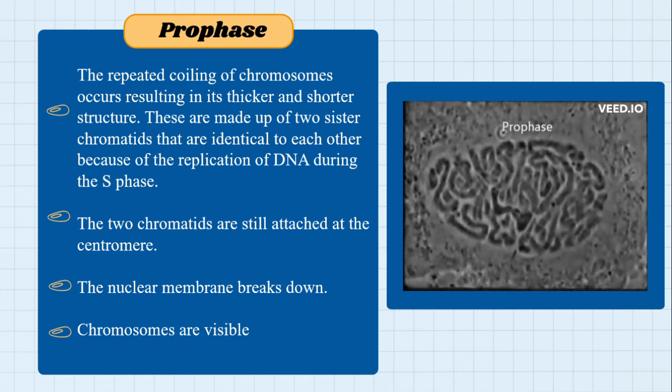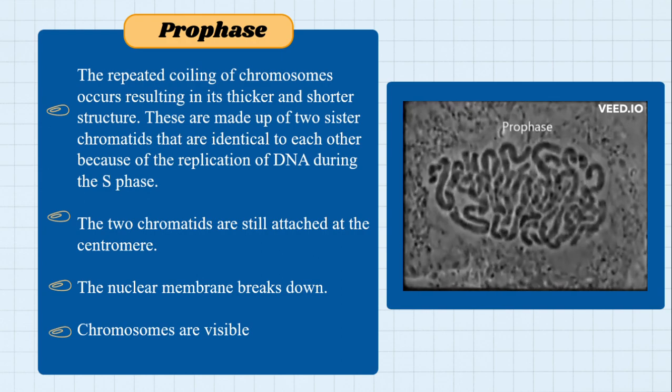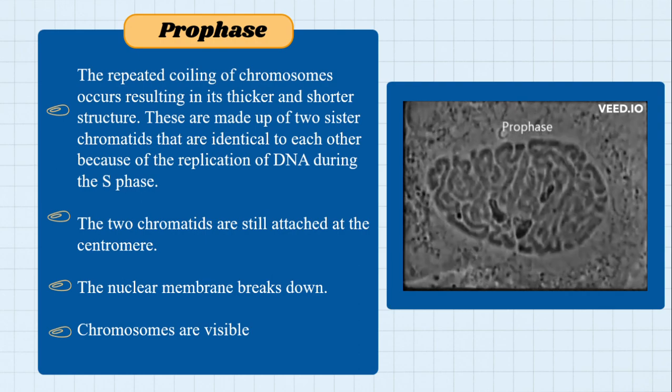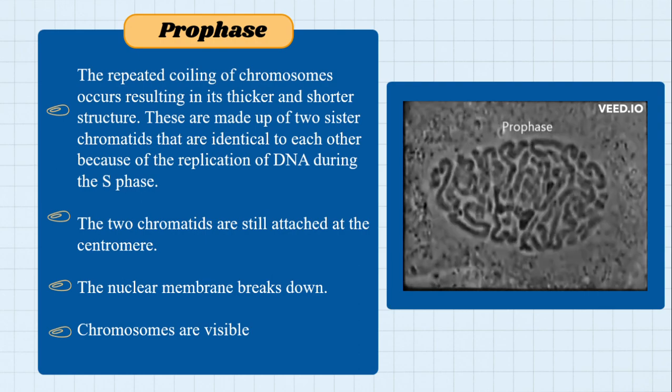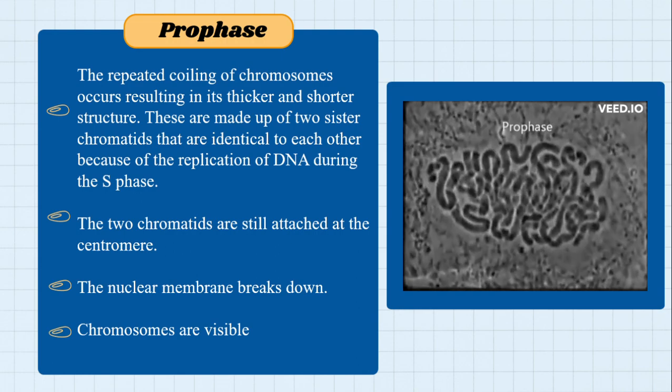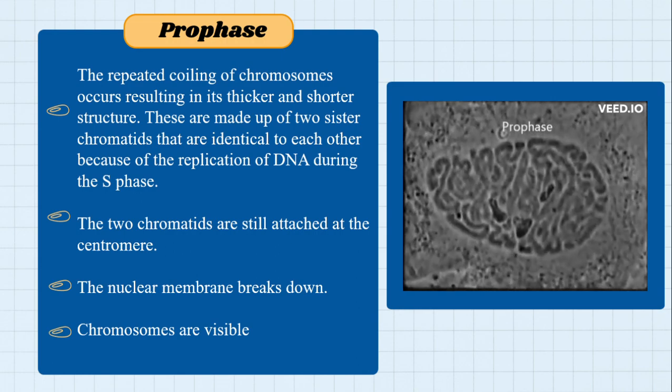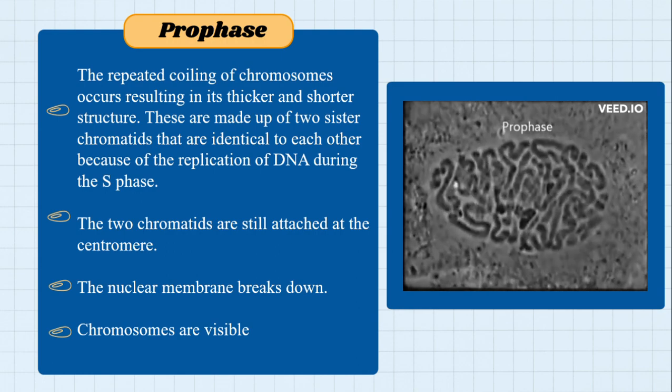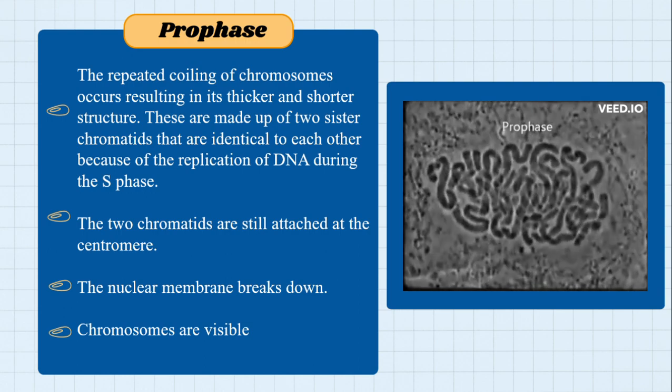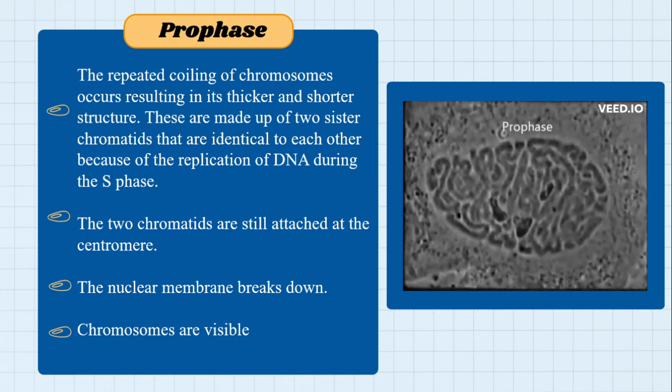When the nuclear membrane disappears, the centrioles will move in opposite directions, and then they will start to release the spindle fibers.